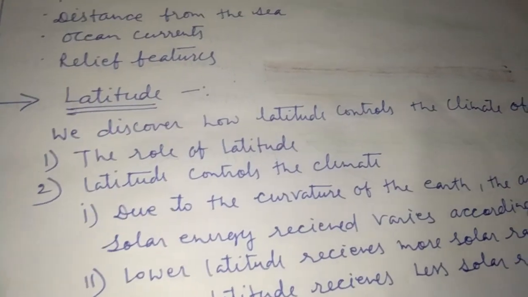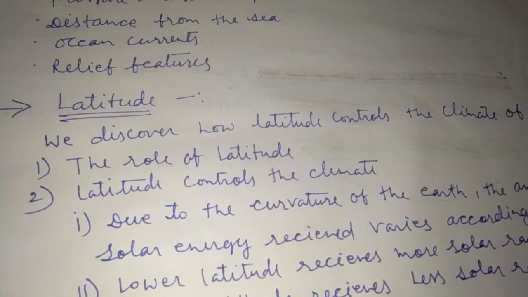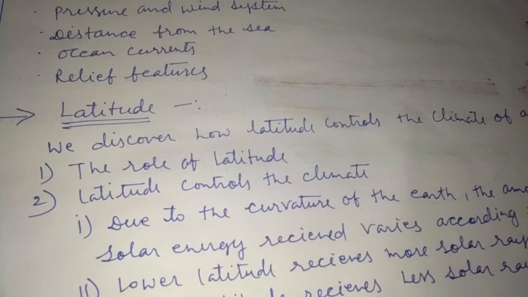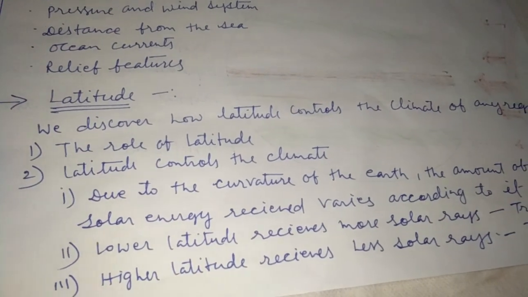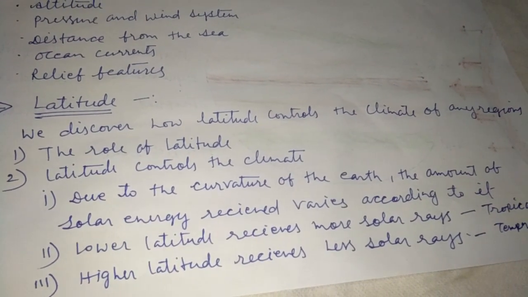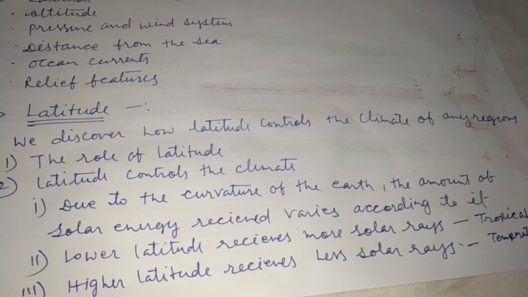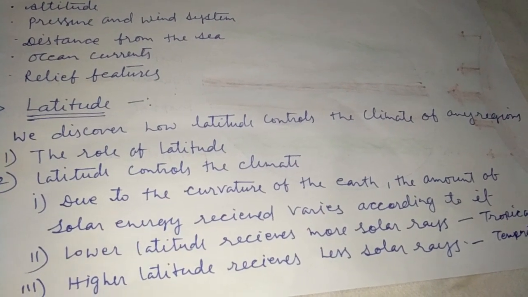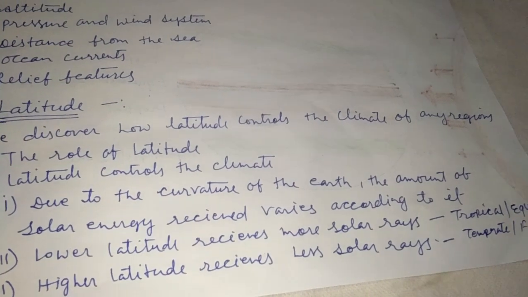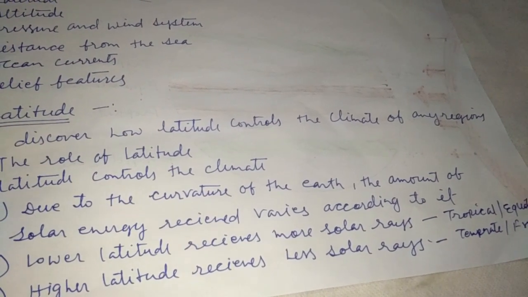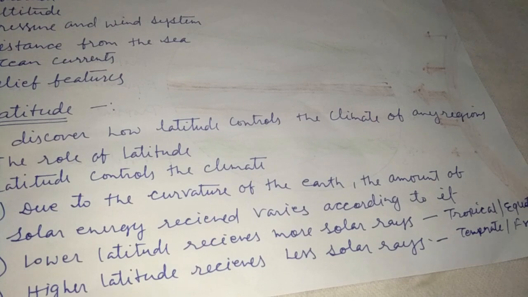So students, now you have understood the role of latitude. Latitude controls the climate, and you now understand it better. Due to the curvature of the earth, you know very well, curvature means the round part of the earth, the amount of solar energy received varies accordingly.